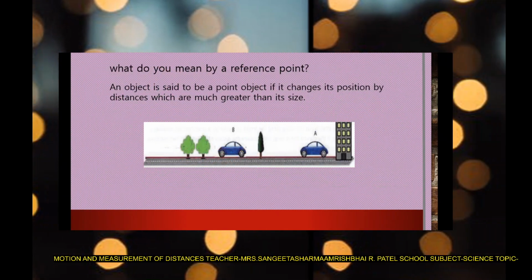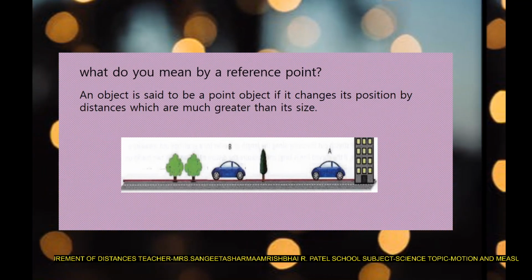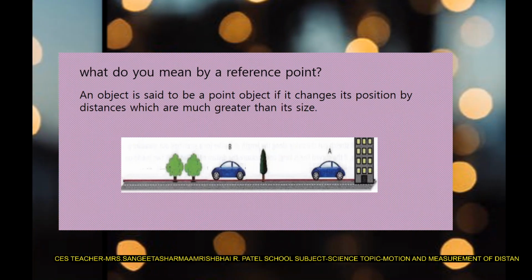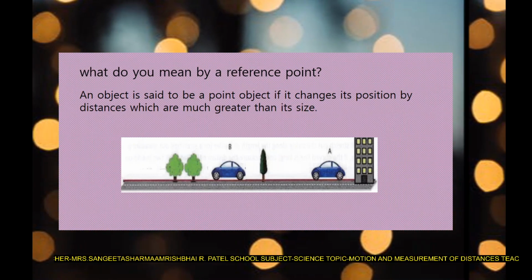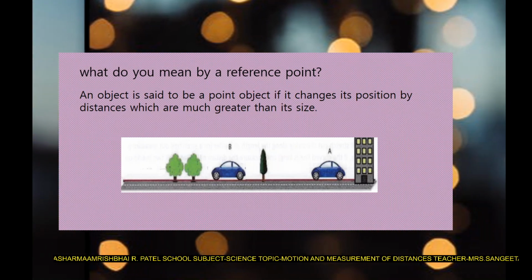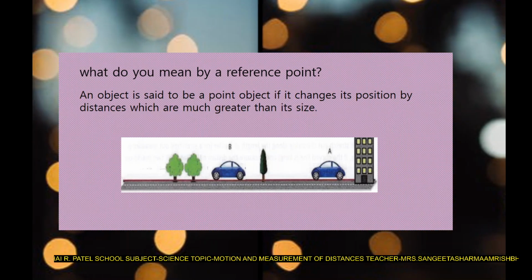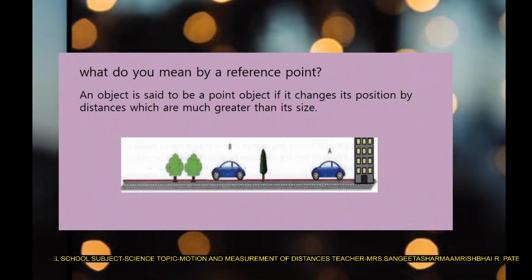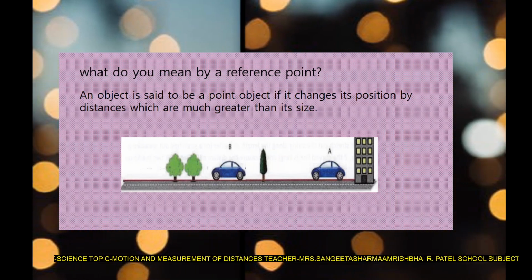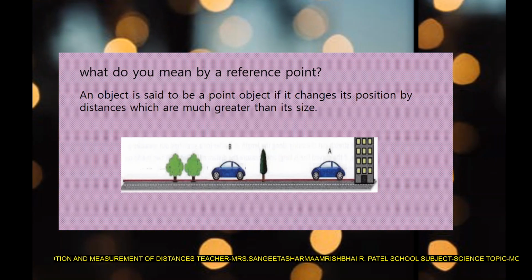Now, the next is, what do you mean by reference point? As you can see, it is written, an object is said to be a point object if it changes its position by distances which are much greater than its size. So we can say that a point or some stationary object with respect to which a body continuously changes its position in the state of motion is called the origin or reference point.